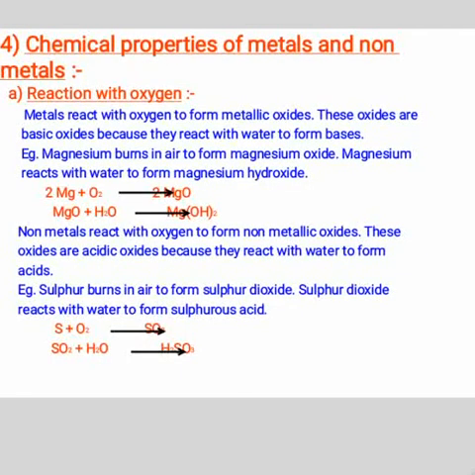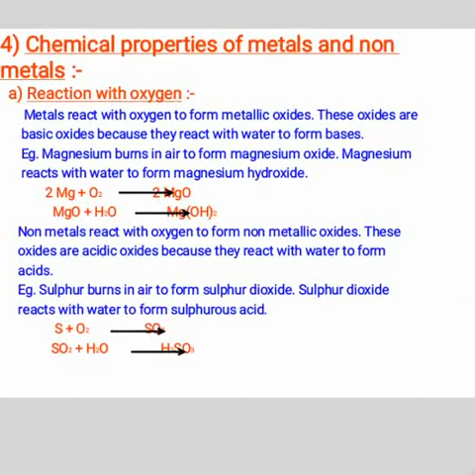Chemical properties of metals and non-metals. First, reaction with oxygen. Metals react with oxygen to form metallic oxides. These oxides are basic oxides because they react with water to form bases. For example, magnesium burns in the presence of air to form magnesium oxide. This magnesium oxide reacts with water to form magnesium hydroxide. Equation: 2Mg plus O2 gives 2MgO. MgO, magnesium oxide, reacts with water, then magnesium hydroxide is obtained. Magnesium hydroxide is a base.